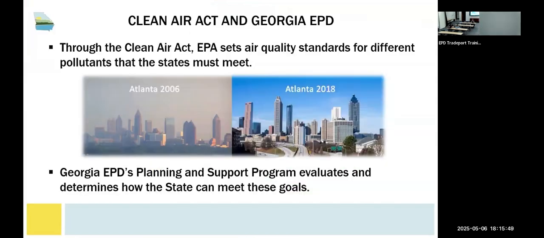As was discussed earlier, EPA sets air quality standards for 6 criteria pollutants. EPA does this through the Clean Air Act and delegates the authority to implement these standards to the states. Georgia EPD works to meet these goals through the Georgia Air Quality Act, which is a law that was passed by the state legislature. In the Planning and Support Program,